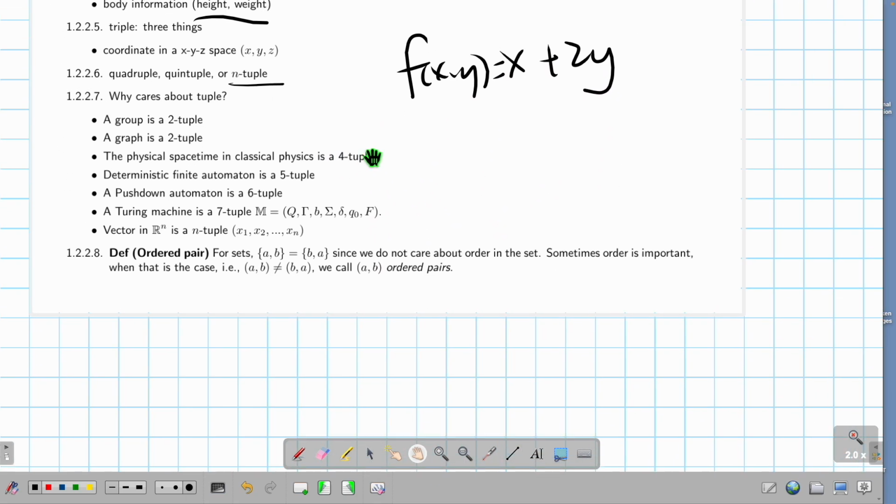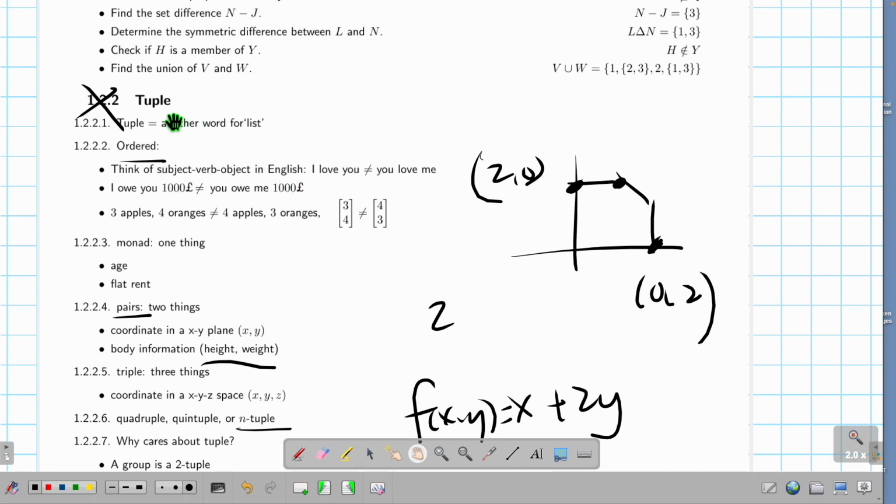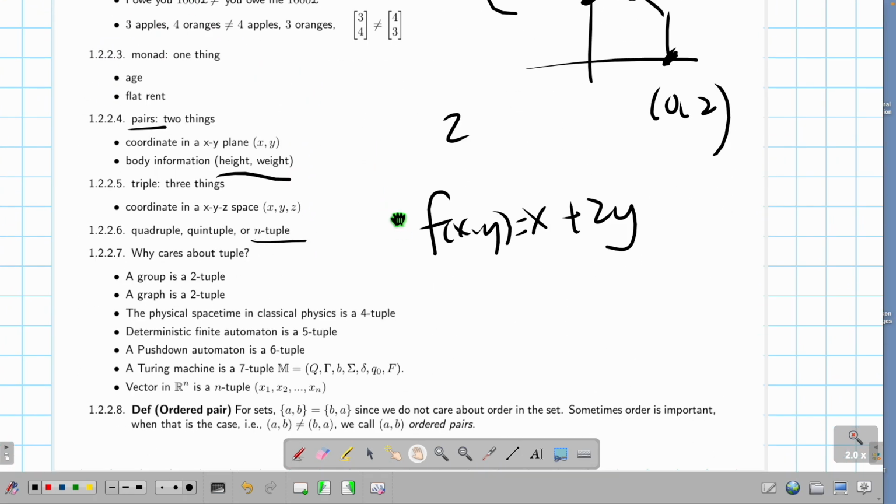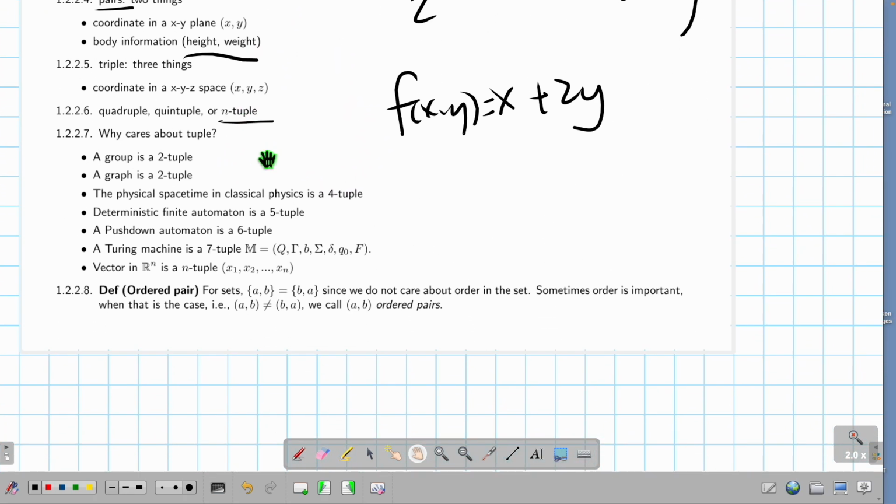And you may wonder, who the heck cares about this? As I already put across here, yes, actually don't care. But here's the reason: everything we talk about will be a tuple. For example, a group, you don't know what the heck it is, is a tuple. A graph theory graph is also a tuple. Anything you study in physics in high school is a 4-tuple. A computer is a 7-tuple of 7 sets. And if all these things are satisfied, that thing is a computer.